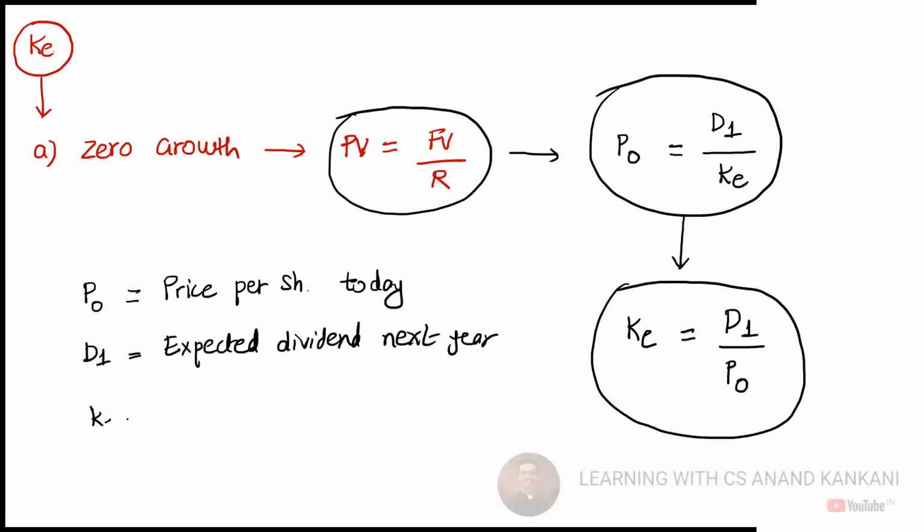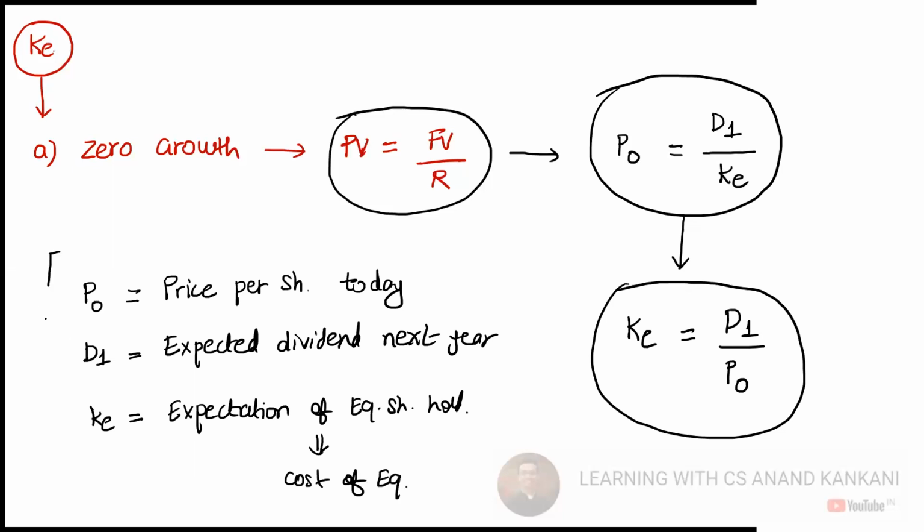And KE is the cost of equity, which is the expectation of the equity shareholder. So when we study cost of capital, this is our formula, and when we study dividend policy, this is also the formula.